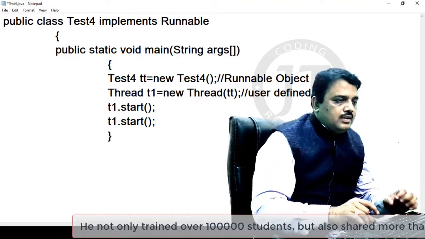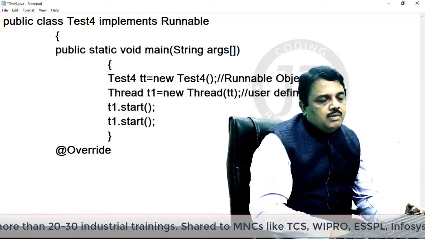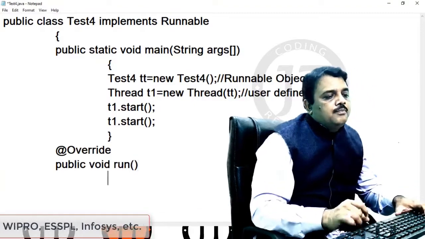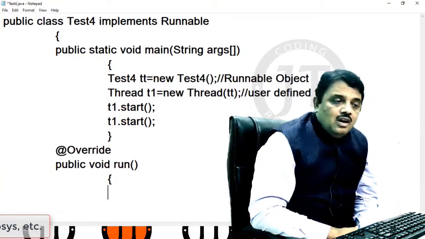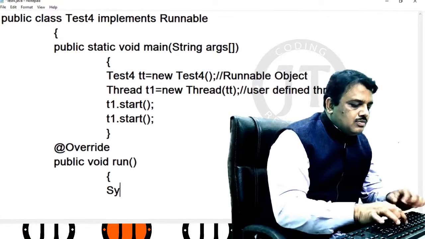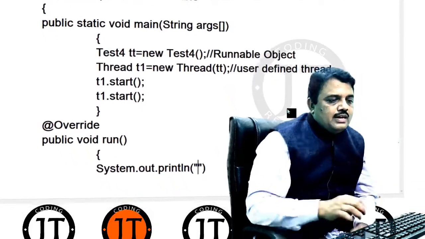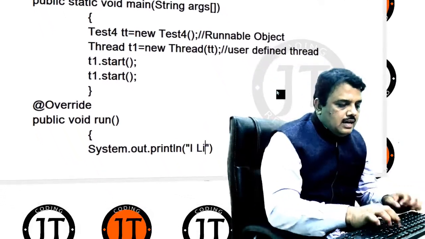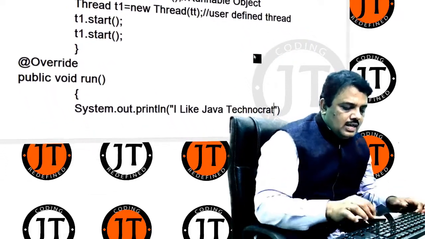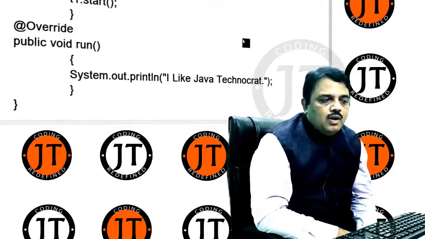Now, I just show you. Your class inherits from the Runnable interface, so you are bound to override one method, public void run. I already covered that the Runnable interface has only one method. What is the method? Run. I just write System.out.println, I like Java Technocrat. Anyway, that's the end of the block.